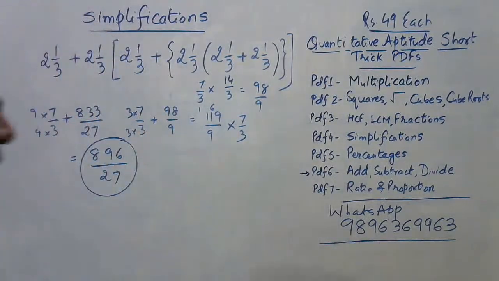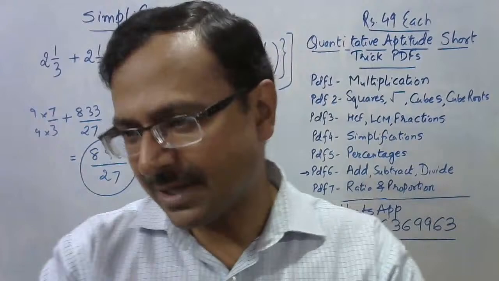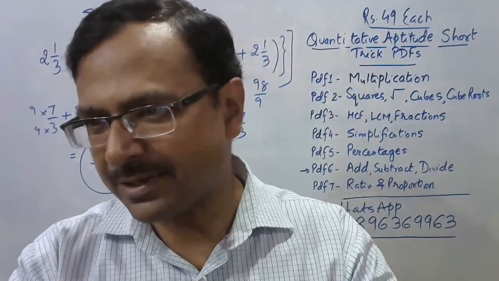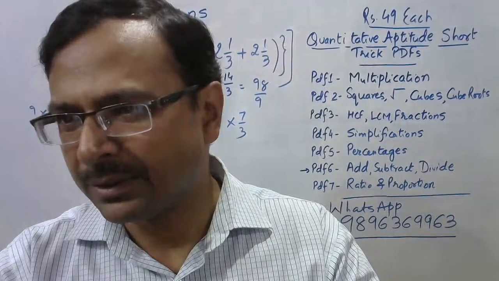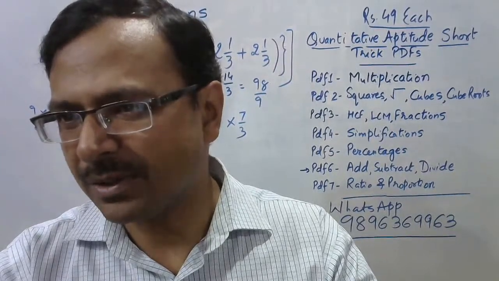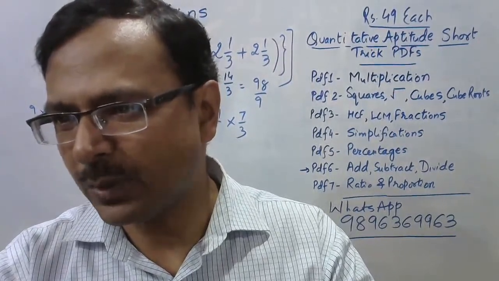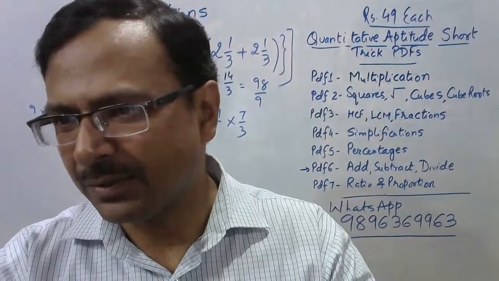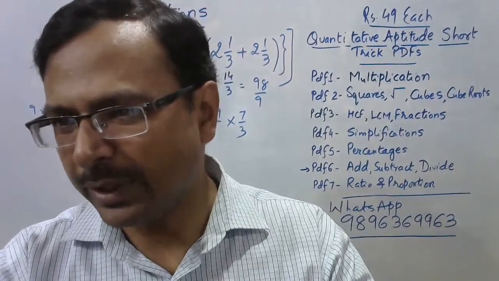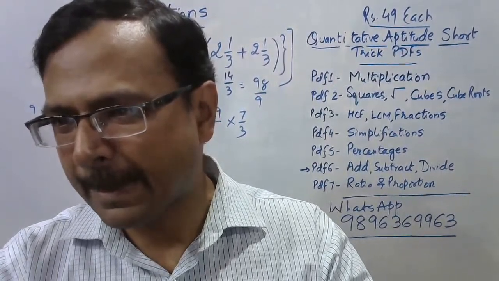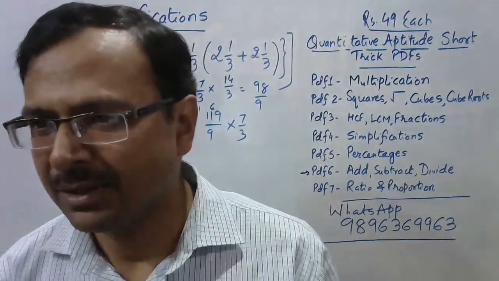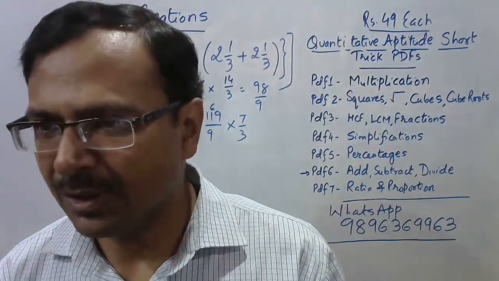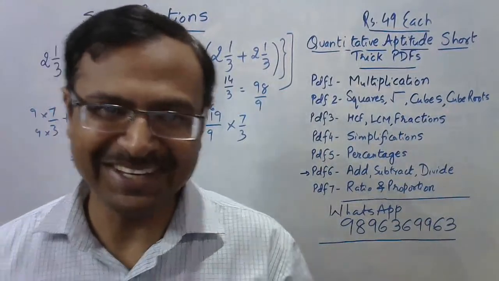Okay, 896 upon 27. That's the answer I was looking for. So where is the first correct answer here? The first correct answer, 896 upon 27. I need to scroll up quite a lot. 896 upon 27 is the answer given by Tushar Chauhan again.